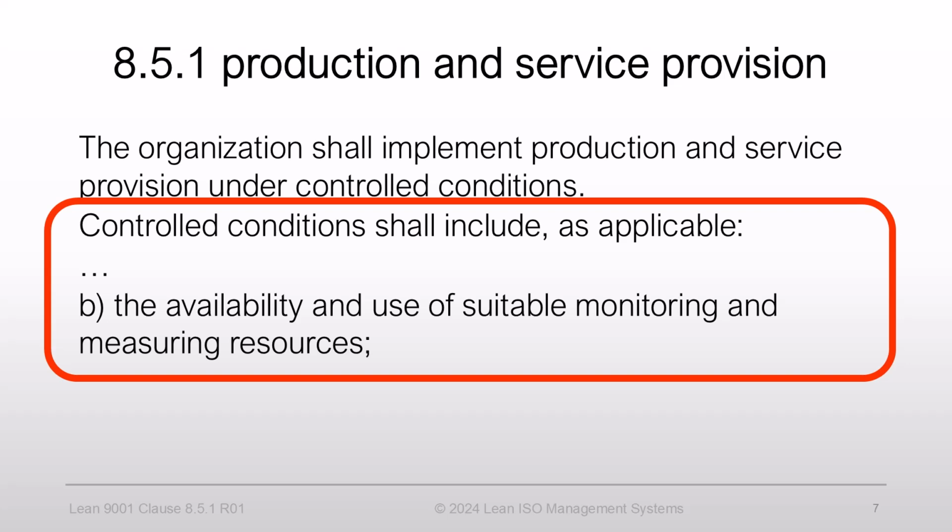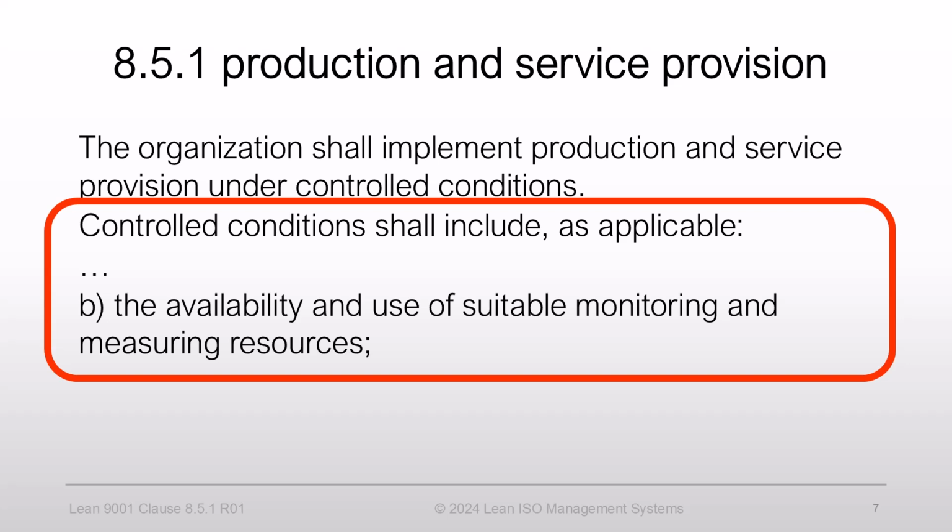The following requirement b. states that controlled conditions shall include the availability and use of suitable monitoring and measuring resources. Before responding to the requirement, let's discuss the difference between monitoring and measurement. Monitoring is a method to verify if a process is within its specific range. This may include a process control chart showing product characteristics against established control limits. On the other hand, measurement demonstrates the characteristic's value and how much it relates to its target.